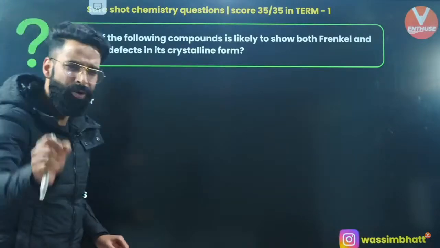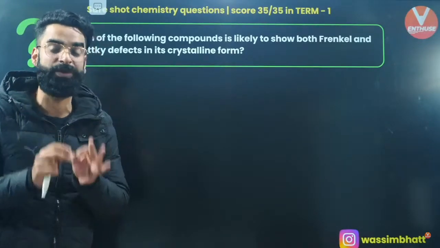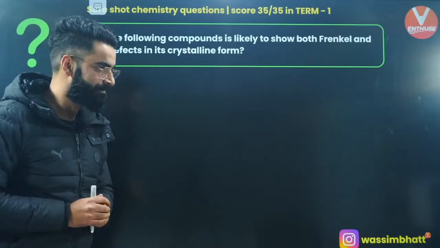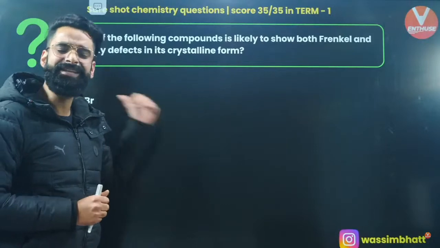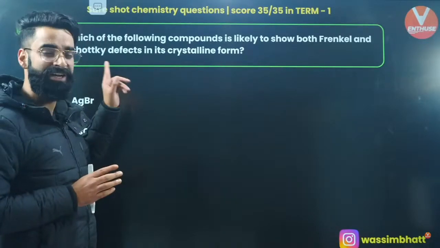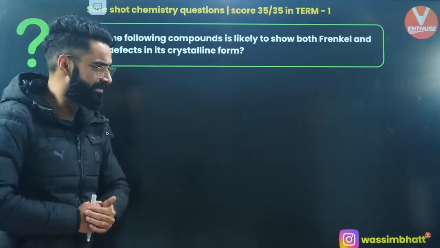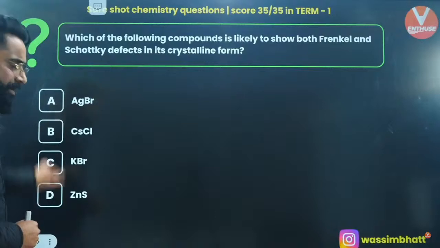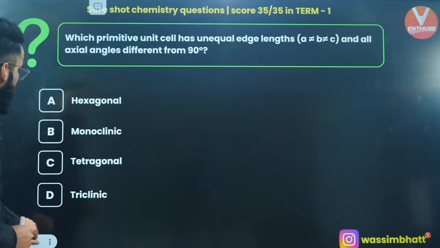It is absolutely going to be AgBr, which shows both Schottky as well as Frenkel defect, right? Yes? Exactly, guys. It is going to be your AgBr, which actually shows both Schottky and Frenkel defect. This question has been repeated many a times in your JEE Mains examination as well. So do remember this from now onwards, yeah? Perfect? Absolutely. Moving on to one more question.